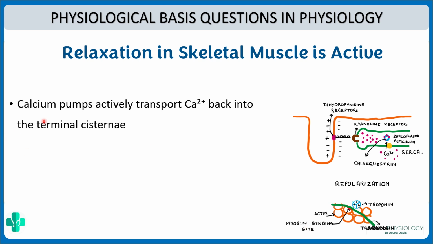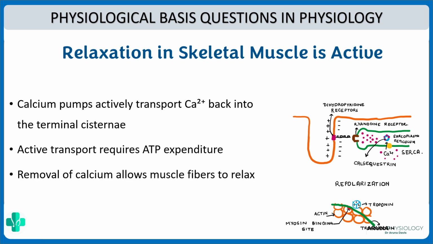So calcium pumps actively transport calcium back into the terminal cistern. Active transport requires ATP expenditure, and thus removal of calcium allows the muscle fibers to relax. So that is why we say relaxation in the skeletal muscle is active.